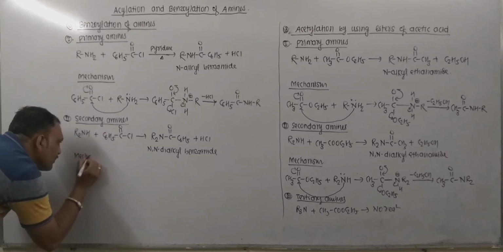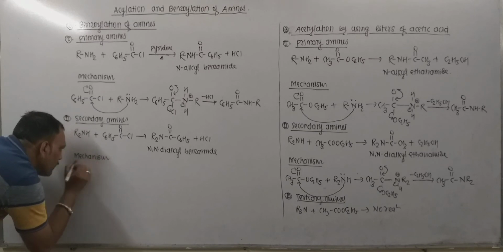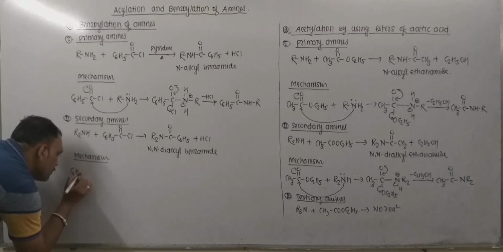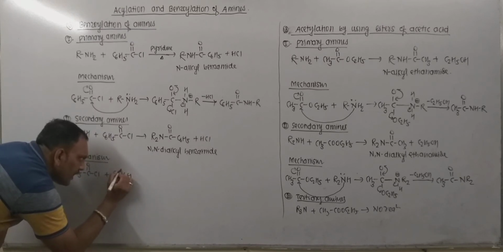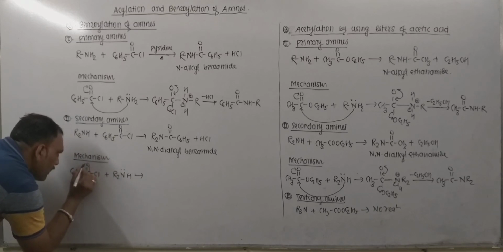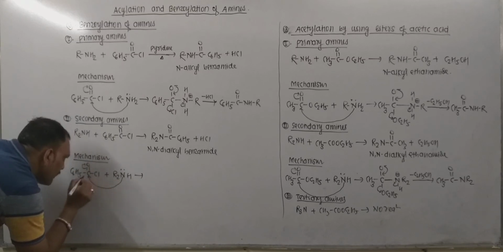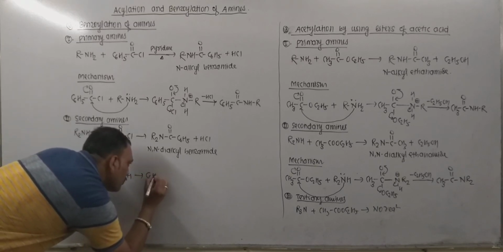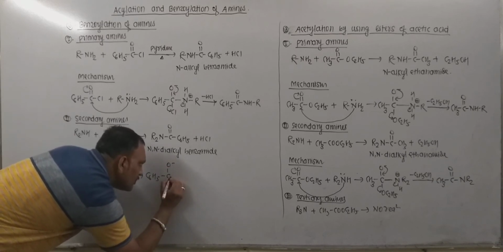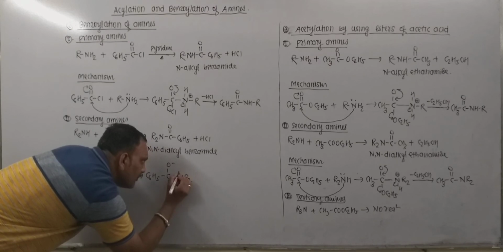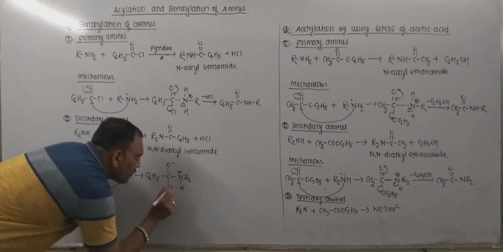So it is very simple. We know very well that in benzoyl chloride, so this is the benzoyl chloride, when treated with secondary amine R2NH, now this group is polar, so nitrogen with lone pair attacks on carbon. This leads to the formation of an intermediate that can be given as, so this is the intermediate so obtained.